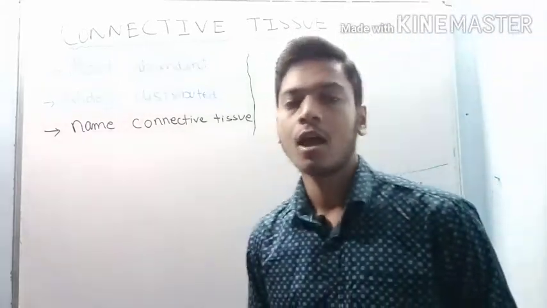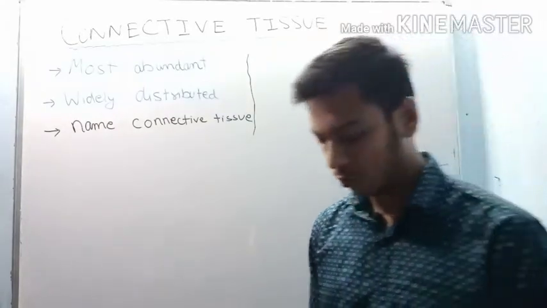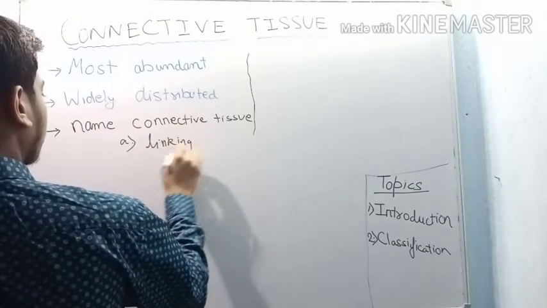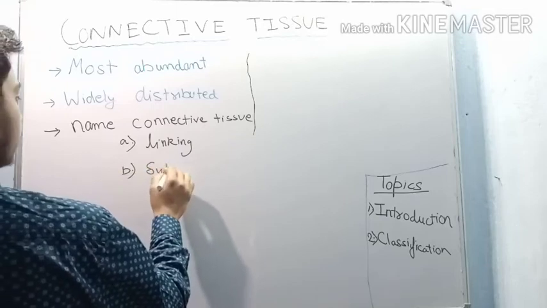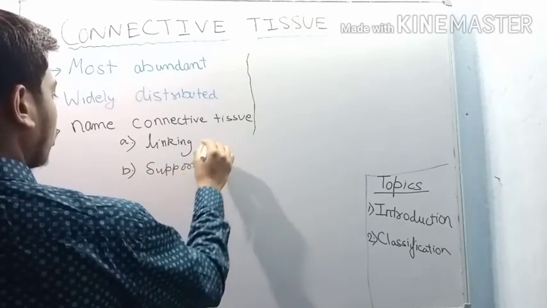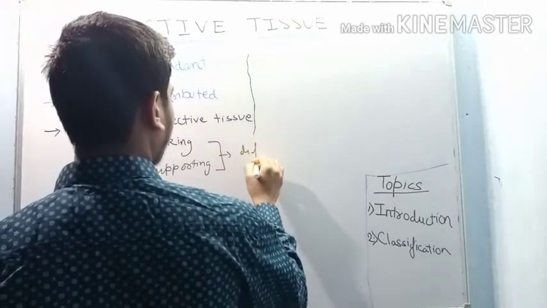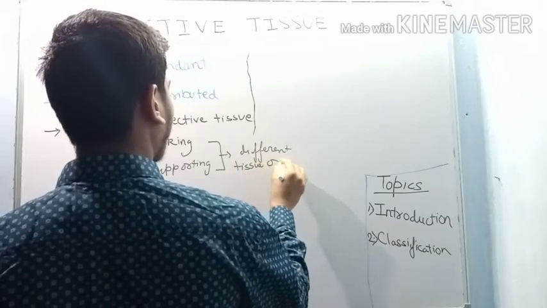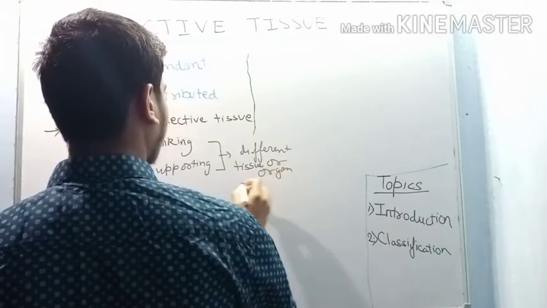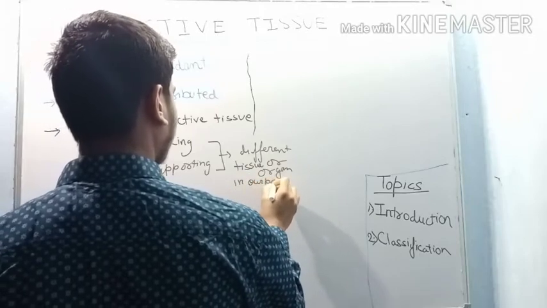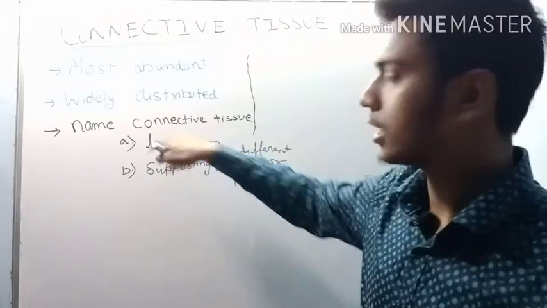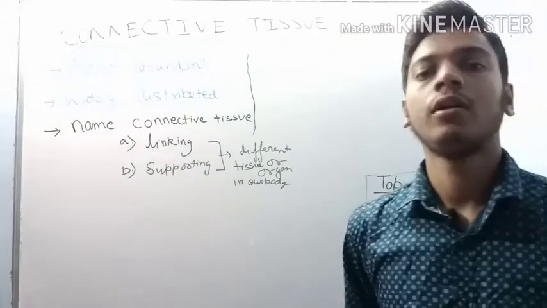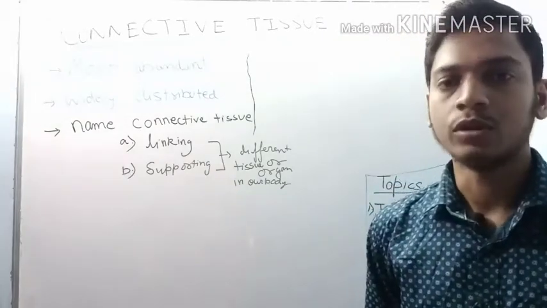Connective tissue is named as a connective because it helps in the linking and supporting of different tissue and organ in our body. First is linking, next is supporting of different tissue or organ in our body. Now next, the cells of the connective tissue secrete fibers.